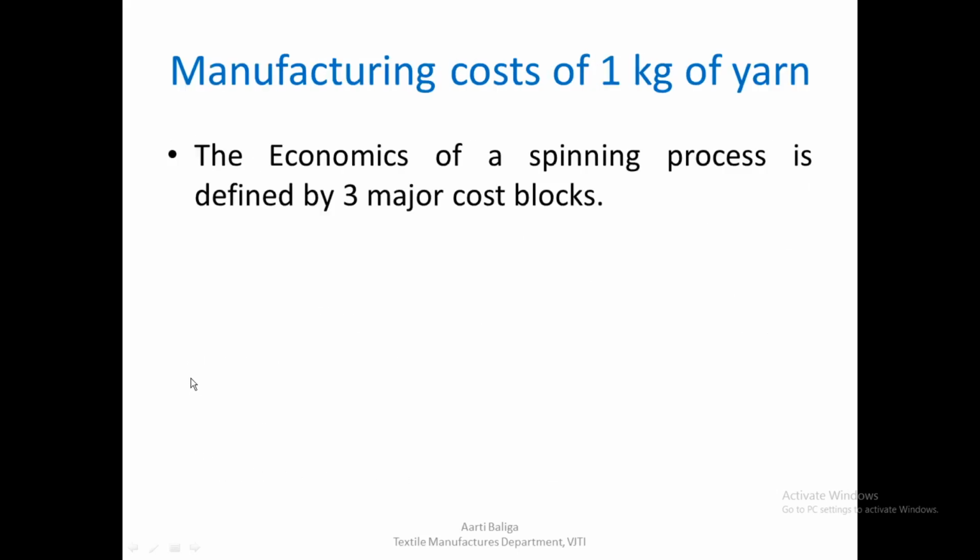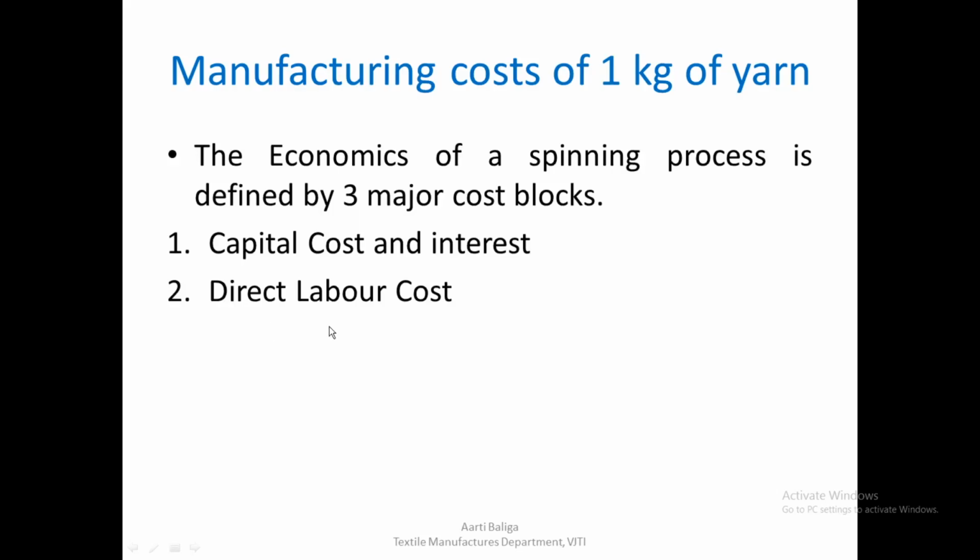So let us look at how it is economically helpful to us when you compare it with ring spinning. So there are some charts which will be coming up. So before we go into that, let us understand the economics of a spinning process. There are three major cost blocks here. The first one being the capital cost and the interest that you incur on the machine.